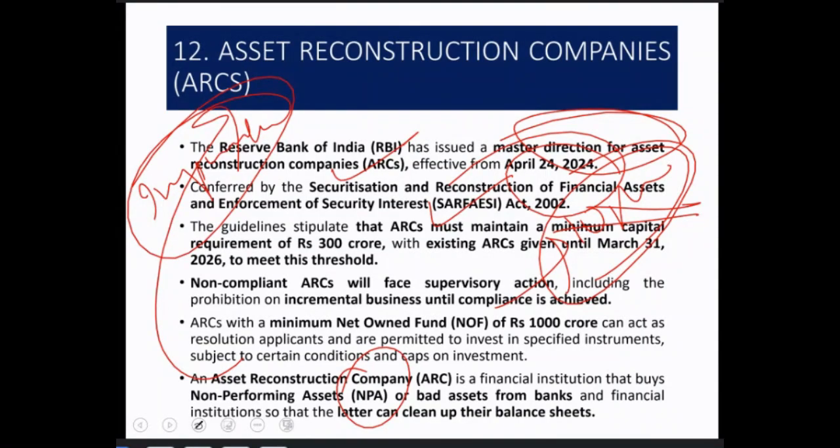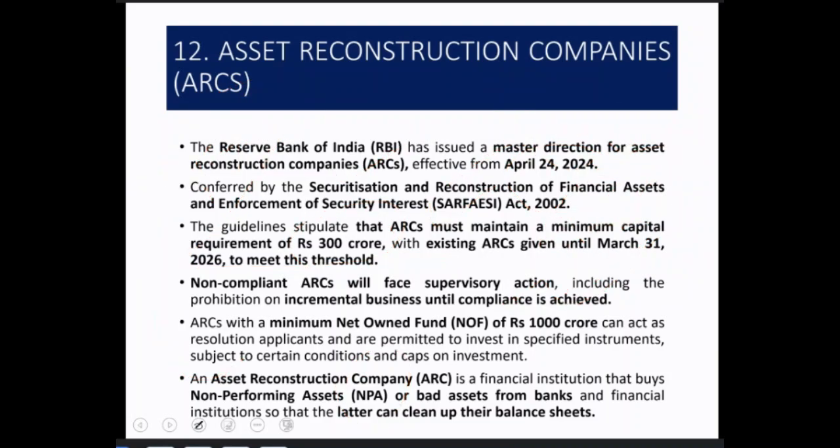All right, so the new guidelines stipulate that ARCs must maintain a minimum capital of rupees 300 crores, with existing ARCs given until March 31st, 2026 to meet this threshold. This is the current affairs you should keep in mind: a question may directly ask what minimum capital the new guidelines mention, that is rupees 300 crores.